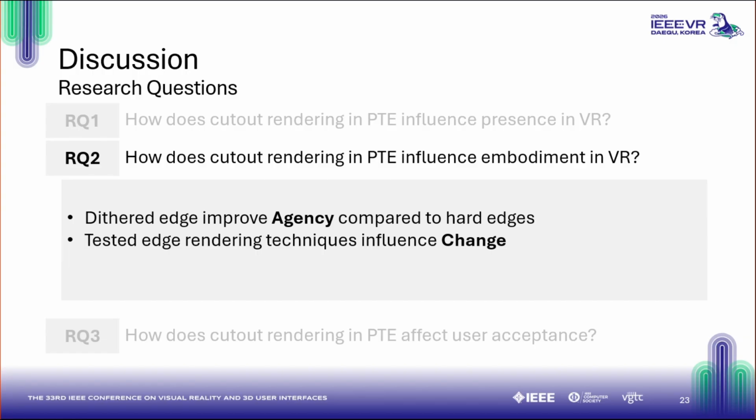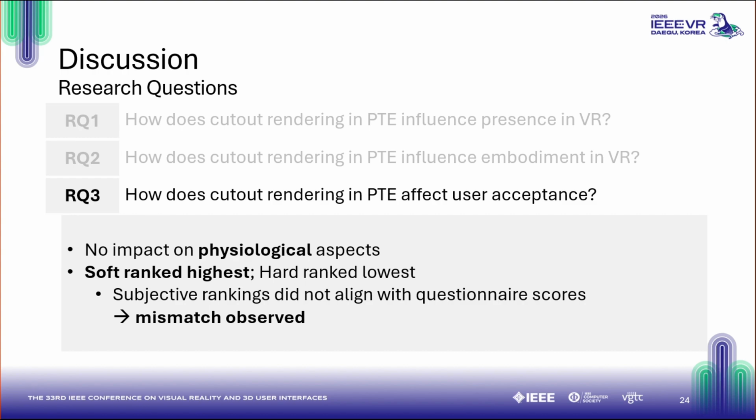Essentially, users felt more in control of their virtual body when the edges were dithered rather than sharp. As we found no physiological impacts, the ranking outcome introduces a mismatch, where soft is ranked highest and hard lowest. The subjective rankings therefore did not align with questionnaire scores, suggesting a different way of thinking about preferences.